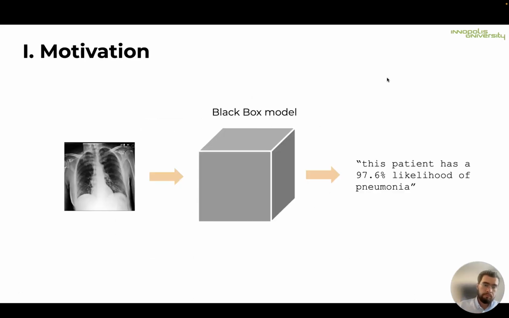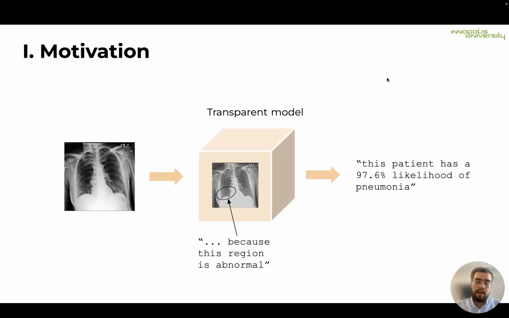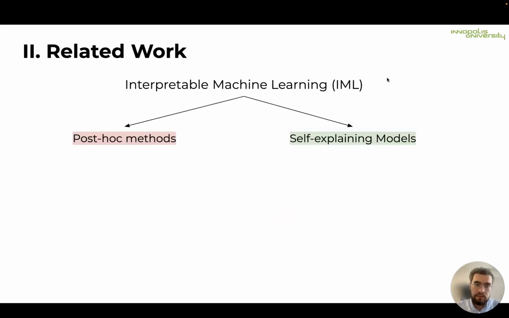So what's the problem? Generally, we treat our model as a black box. For a given input, it produces some output. But what we really want is to have a set of explanations for the obtained prediction, also called a transparent model. And this issue is tackled by the field of interpretable machine learning, where the methods are categorized in two main branches: post hoc methods that explain model prediction at inference time, and self-explaining models that gradually learn how to explain themselves.